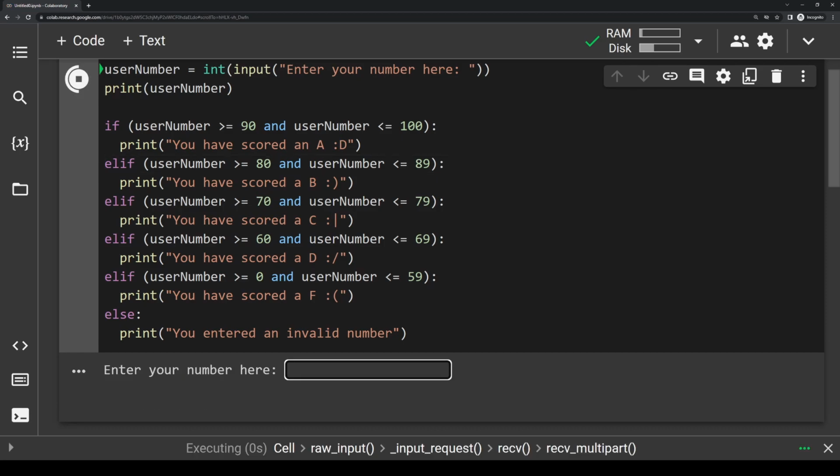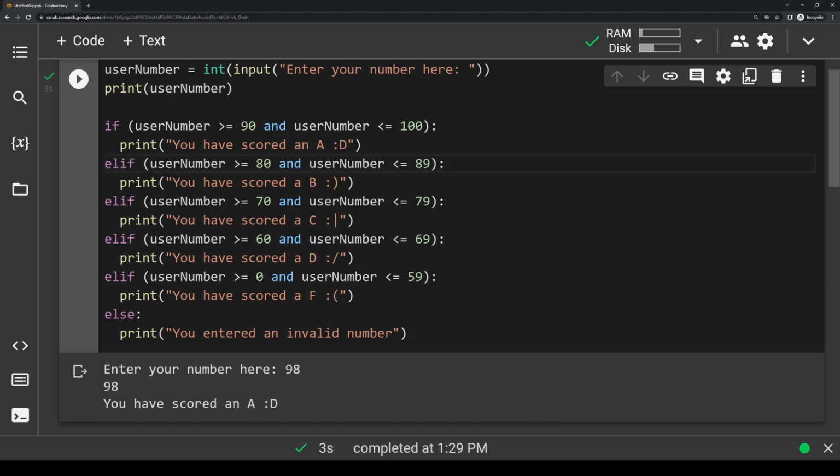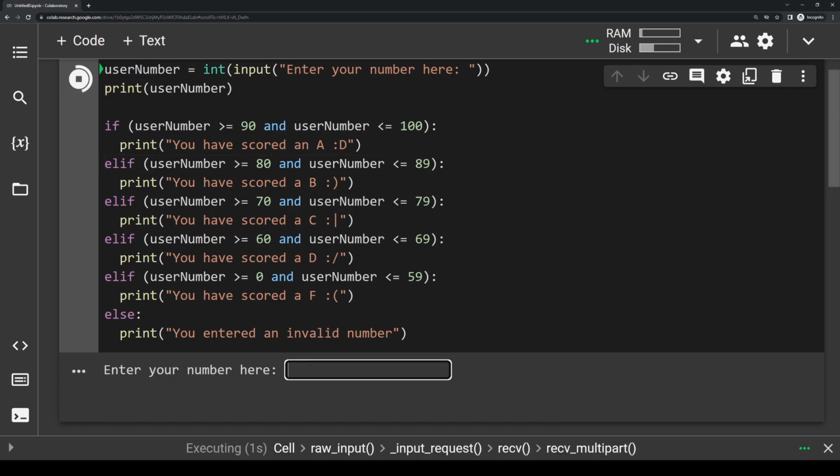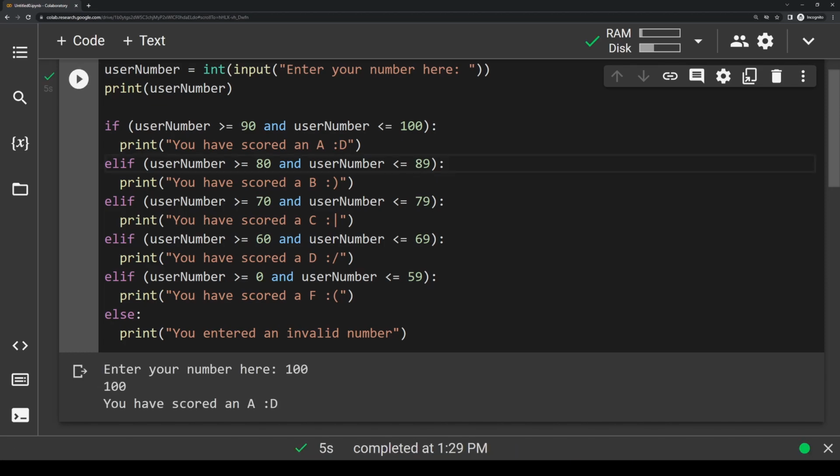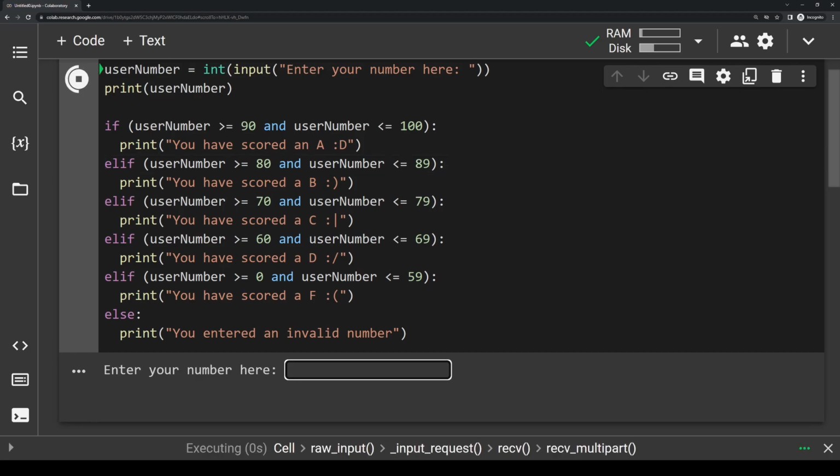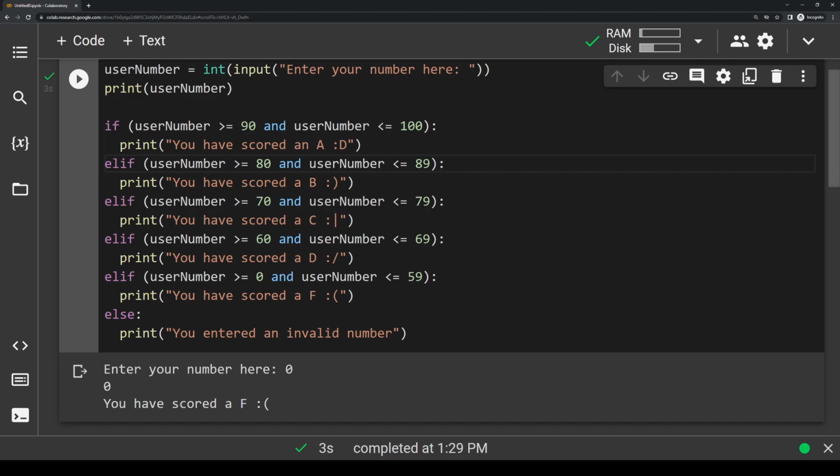Let's check for an A. Let's say they scored 98. You have scored an A. Let's check the bounds here. So let's check 100 and 0. So 100 should be an A, right? Yep, so you've scored an A. Let's check if they scored 0. 0 should be an F. Yep, you have scored an F.